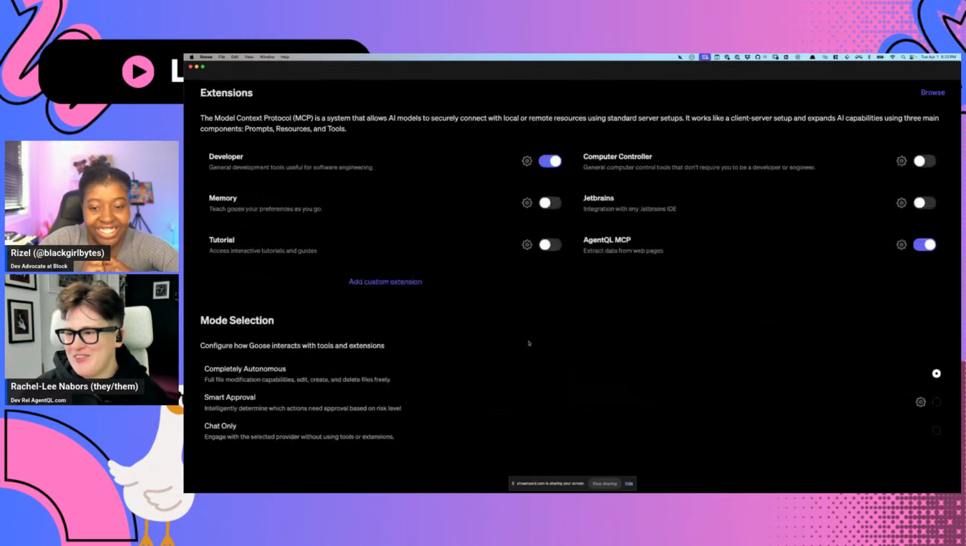Once you get it set up, look at all the tools that you can add, the extensions. I know they're called extensions, but if you have an MCP server in mind, you can add it here. I've gone ahead and added mine.